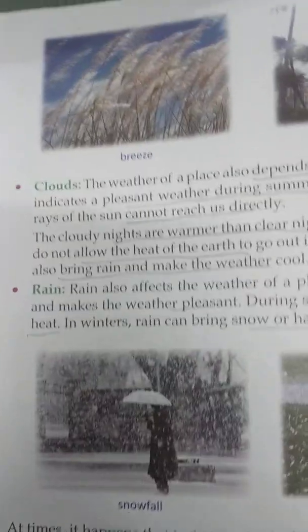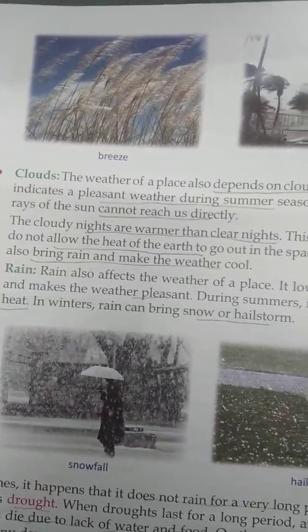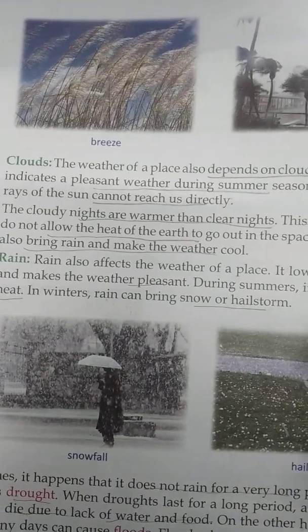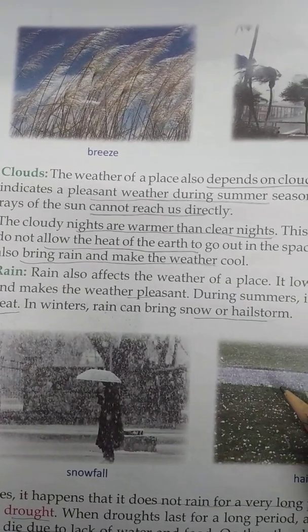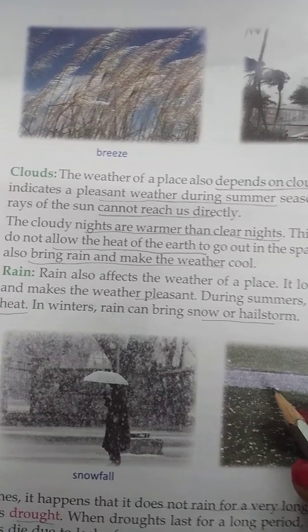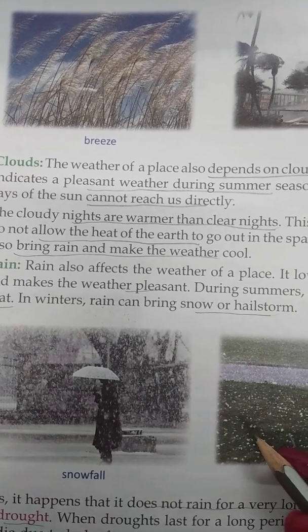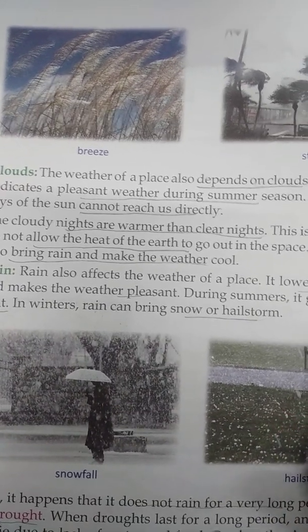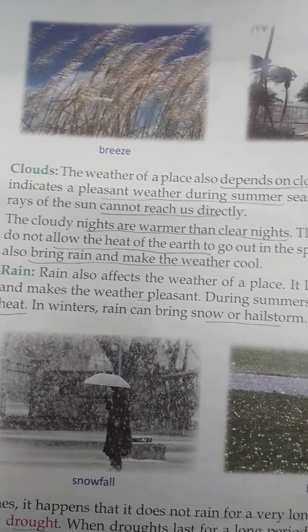Our next topic is clouds. You know about the clouds. Many times you see clouds in the sky. The weather of a place also depends on the clouds. A sky full of clouds indicates the weather is pleasant during the summer season, because the rays of the sun cannot reach us directly.